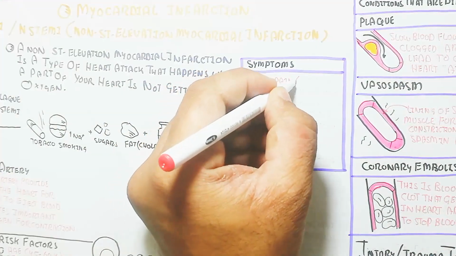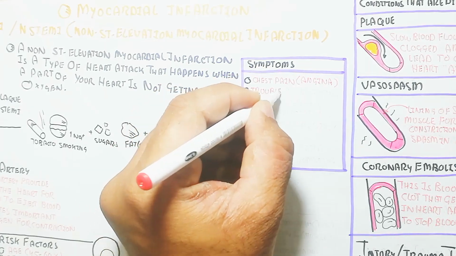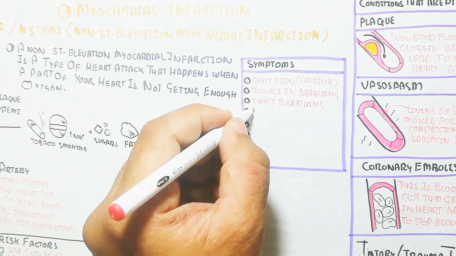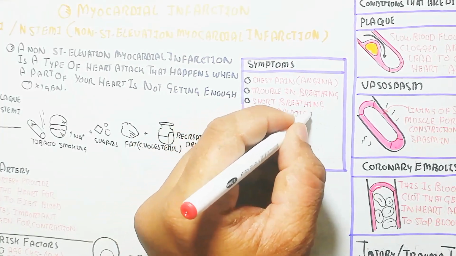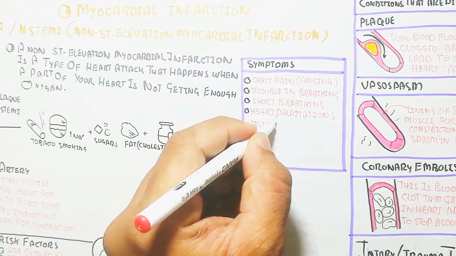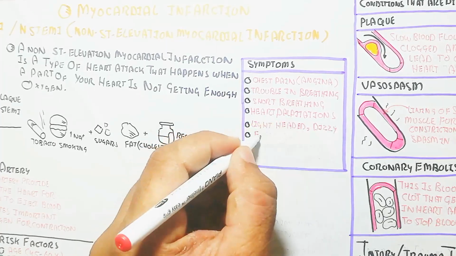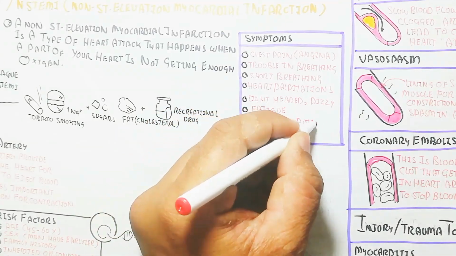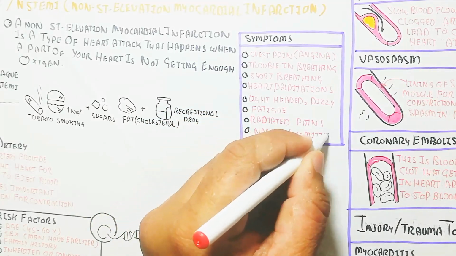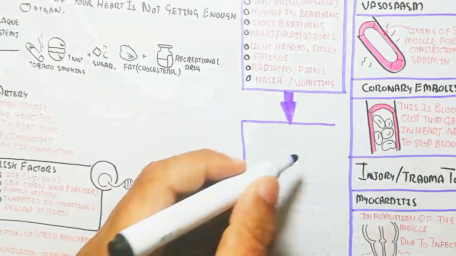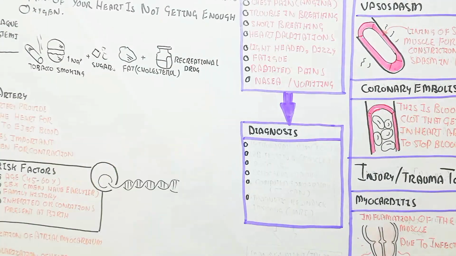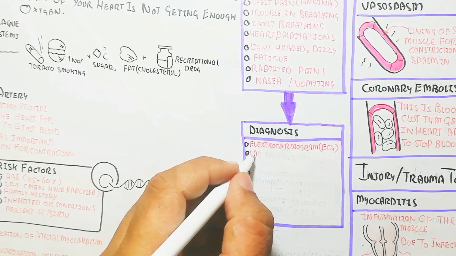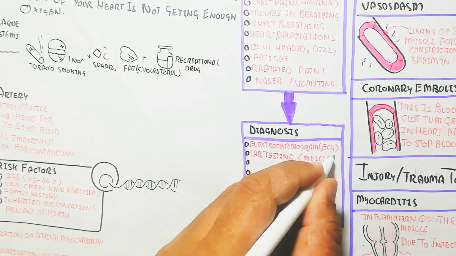Let's understand the symptoms. So chest pain, angina, and trouble in breathing, shortness of breath, heart palpitations, lightheadedness, dizziness, and fatigue. On the other hand, there are radiated pains. So pain will transmit from the heart to the back and your arms during the angina, along with nausea and vomiting. So remember these things. This is a sign of the heart attack due to myocardial infarction. It means the tissue of the myocardium will die.